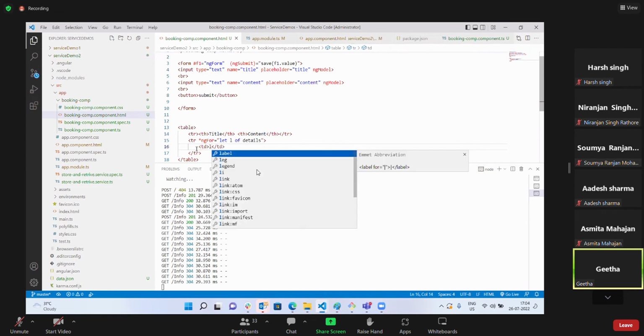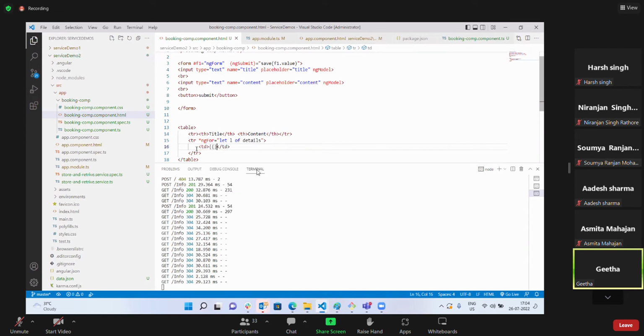The td will display through interpolation: l dot title, l dot content, because it has those properties.